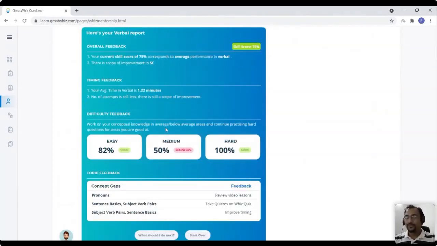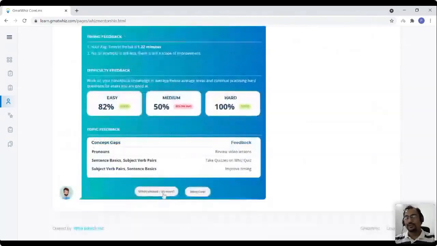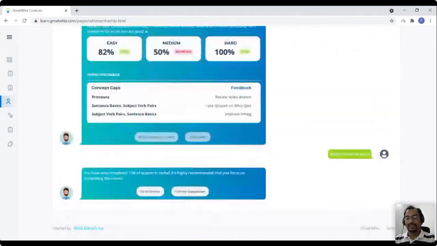And not just this, guys. If you also want to understand what you should do next, it will even create an improvement module for you. But it's not just run-of-the-mill AI. It's a very intelligent AI. It even sees whether you are ready, or you should actually work on improvement modules right now or work on the quiz. For example, you can see that the student has completed just 15% of the quizzes in verbal.